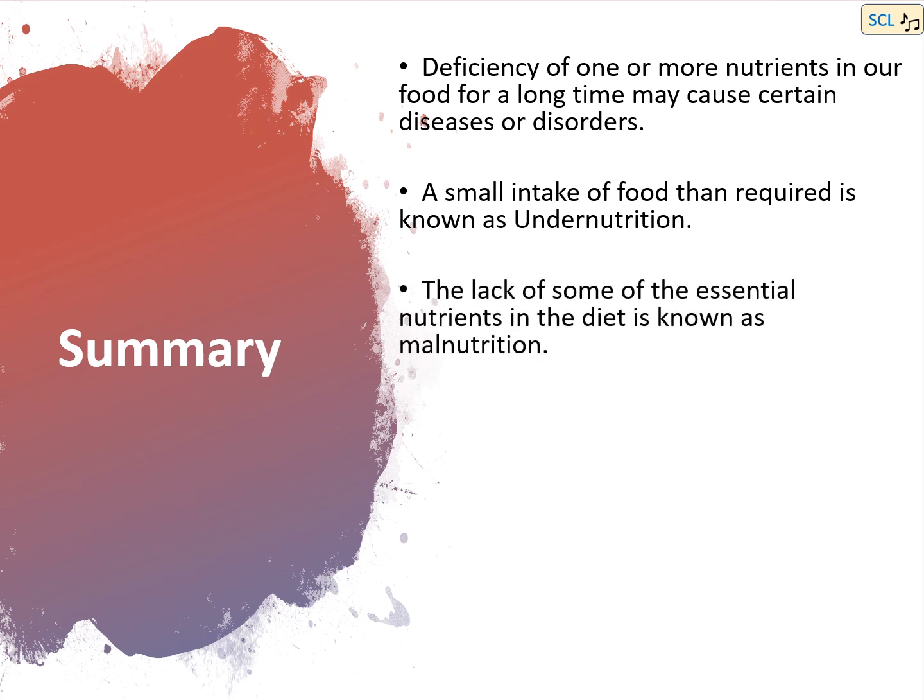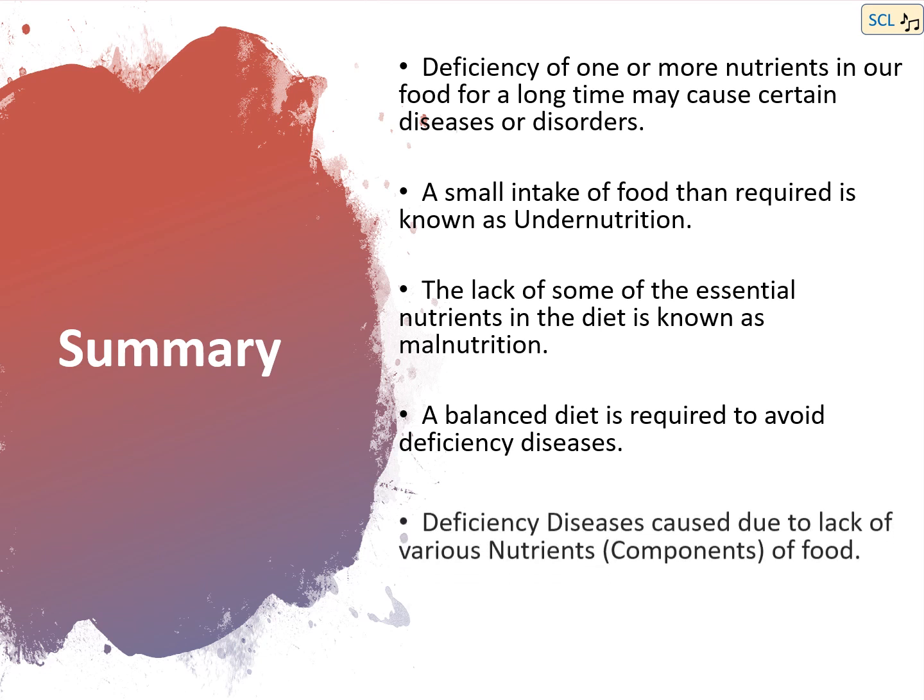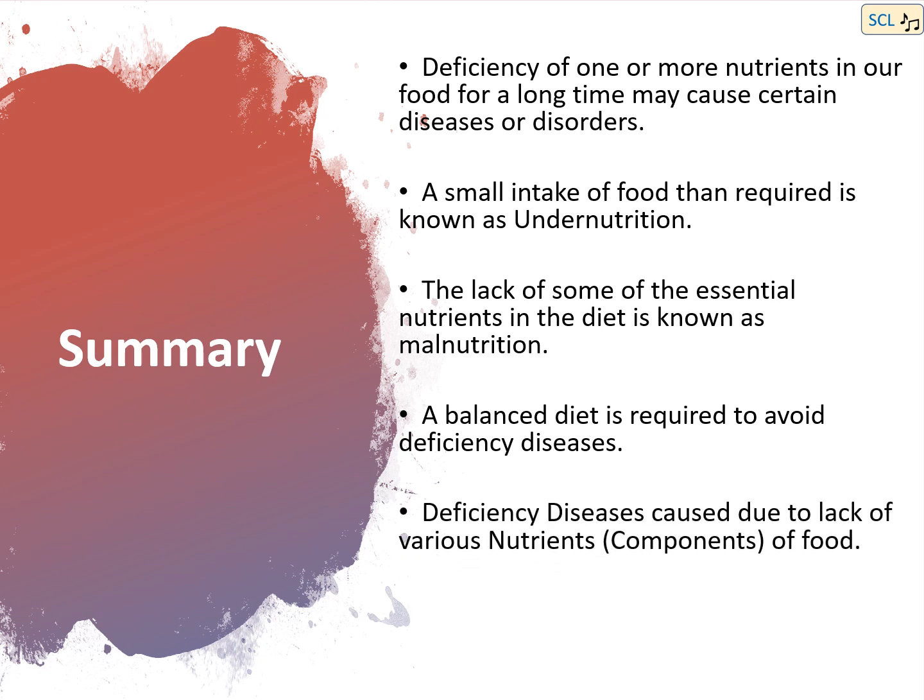The lack of some of the essential nutrients in the diet is known as malnutrition. A balanced diet is required to avoid deficiency diseases. Deficiency diseases caused due to lack of various nutrients or components of food, and simple steps to overcome these deficiency diseases.